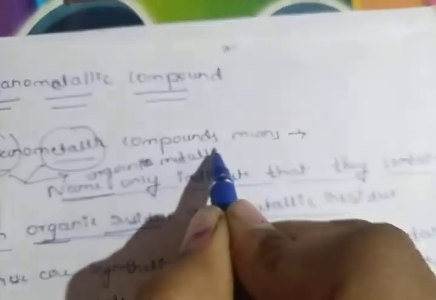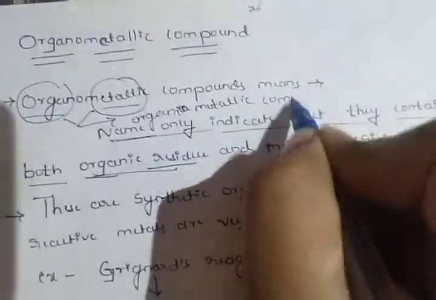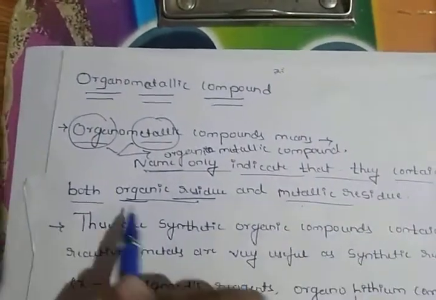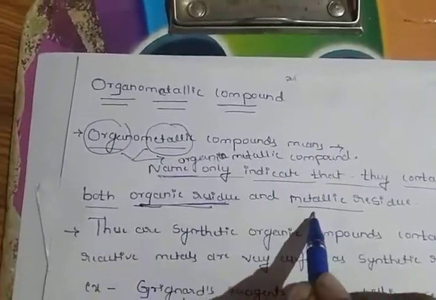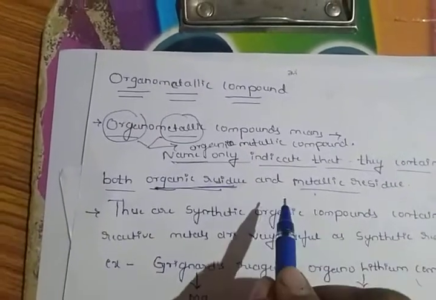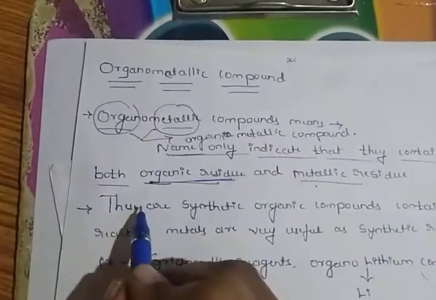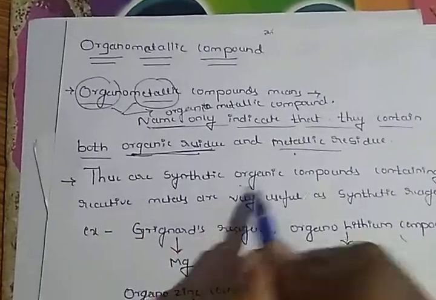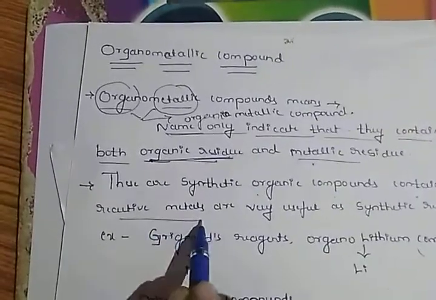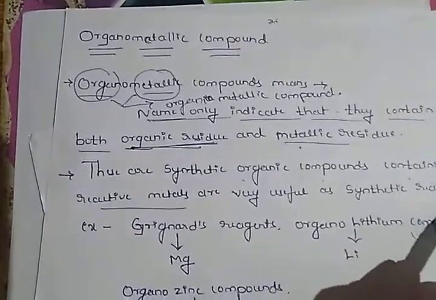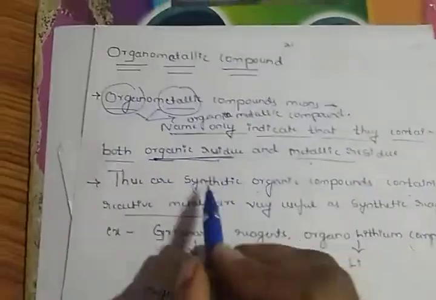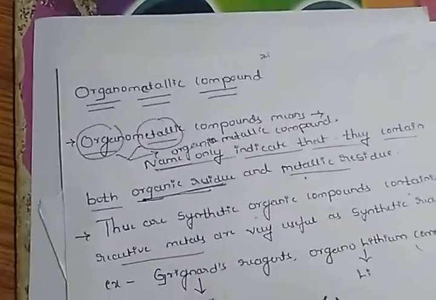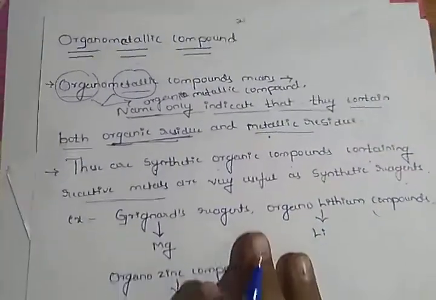An organic residue containing an active metal cluster is also called an organometallic compound. These organometallic compounds are synthetic organic compounds containing reactive metals, and are very useful as synthetic reagents. These are organic compounds containing active metal sites.